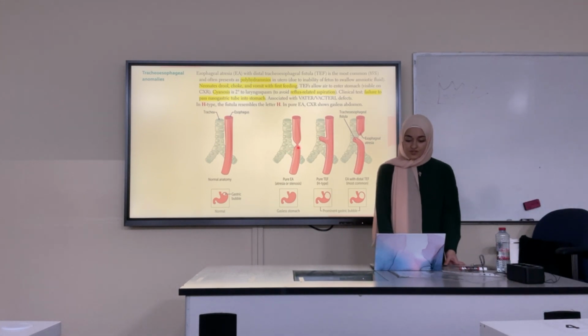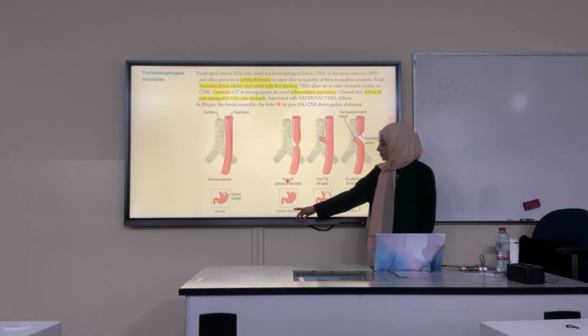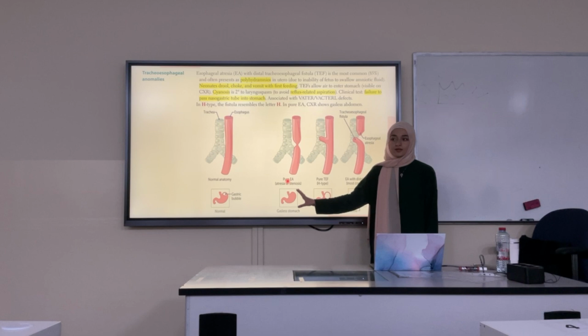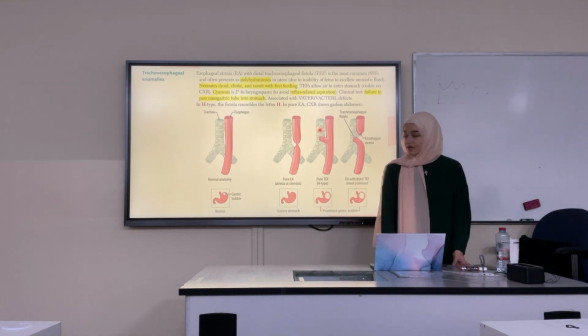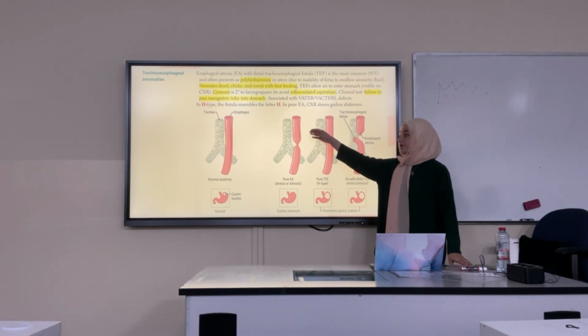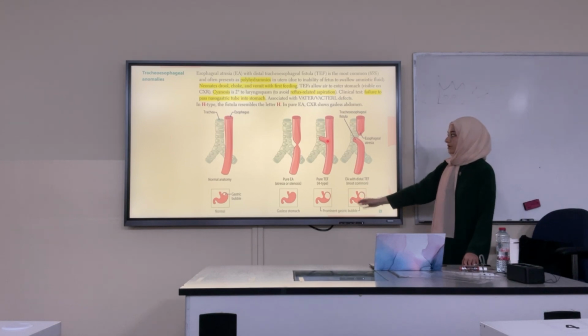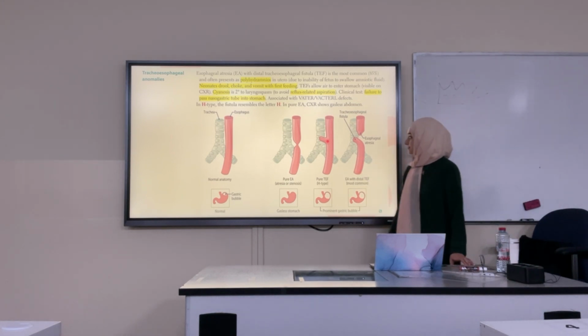In pure atresia, you can see here that the esophagus stops and nothing can enter the stomach. That's why on X-ray there is no air in the stomach. As for these other 2 types, because they're connected to the trachea, any air that the baby breathes will reach the stomach, so the gastric bubble will be very prominent. I'll show you an X-ray later.